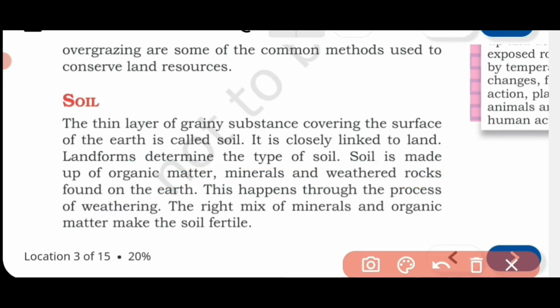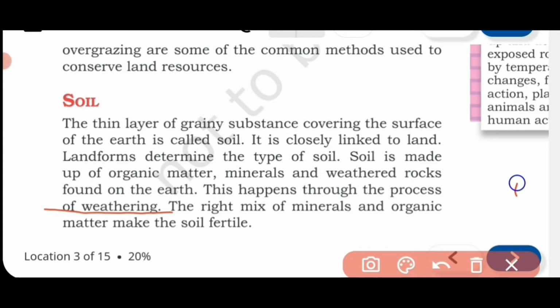This happens through the process of weathering. Soil formation takes place because of weathering, and we know the meaning of weathering. Weathering means breaking of rocks. If parent rock is there, that rock will break into smaller pieces. Again the smaller pieces will break and become even smaller, and finally they turn into soil.